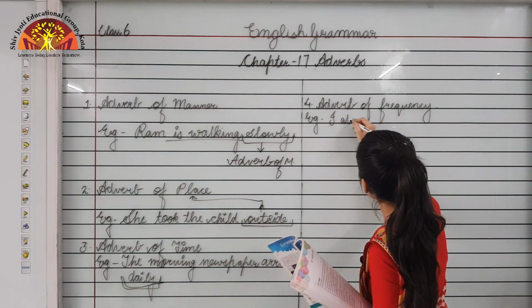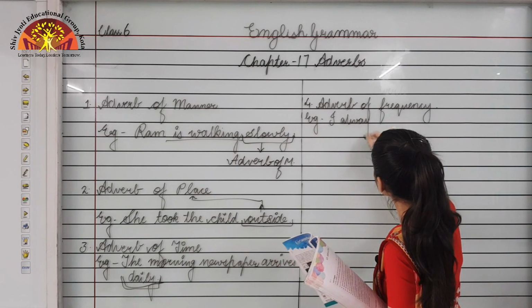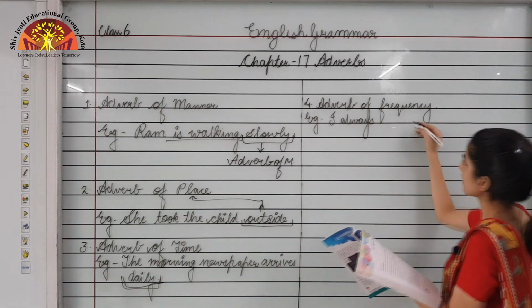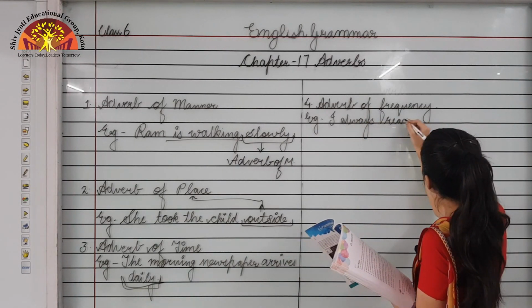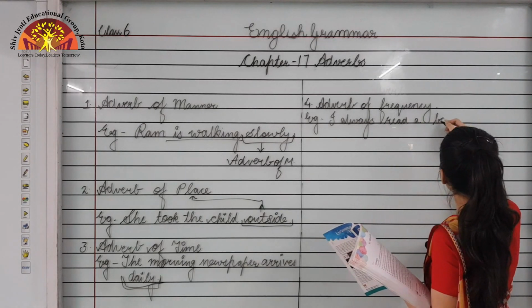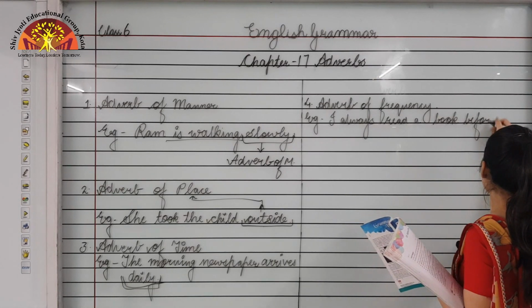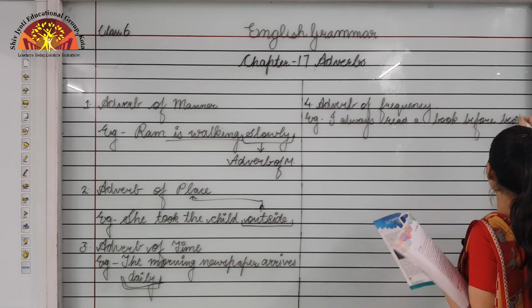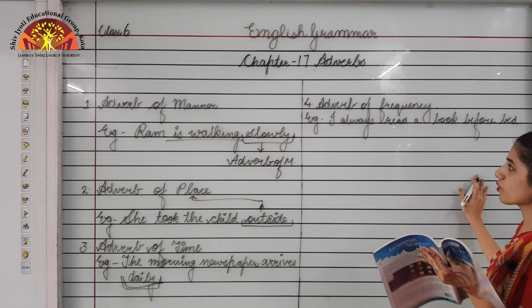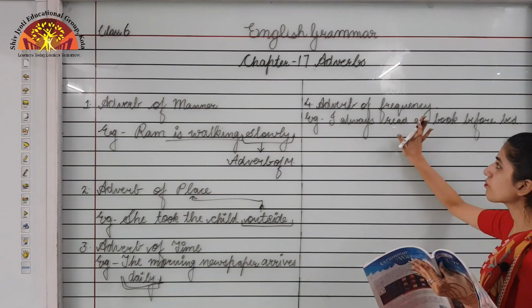I always read a book before bed. Okay, so what is the adverb of frequency here?